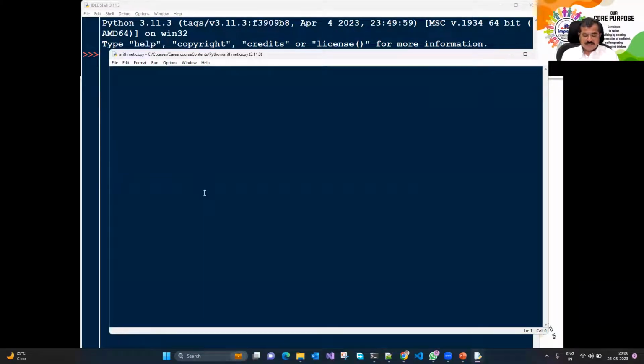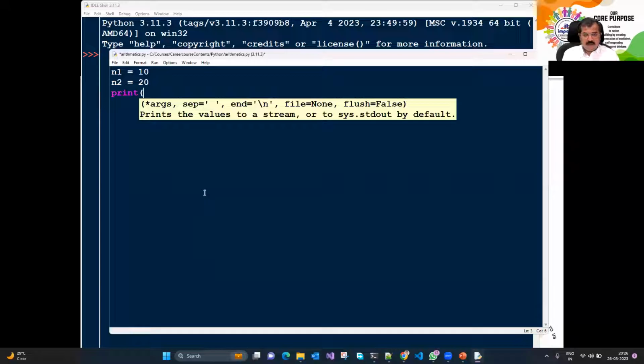Let's carry out those operations. I have two variables. One is n1 whose value is 10, the other is n2 whose value is 20, suppose. And we want to carry out some operations. So I say print, n1 plus. Now this plus is not an operator here, I just want to display plus. So I say plus, comma, n2, comma. Then I want to put an equal to sign. I say equal to, comma. Here I put an expression n1 plus n2.